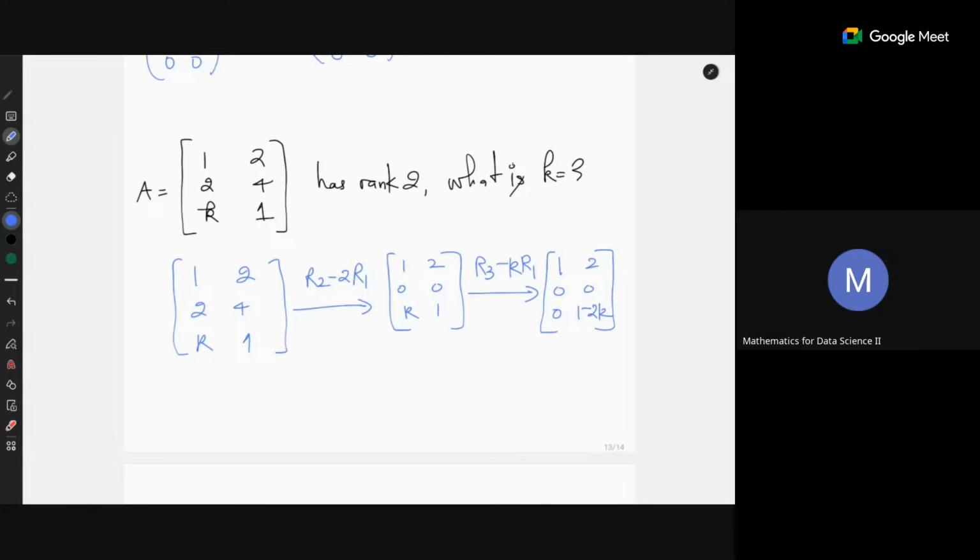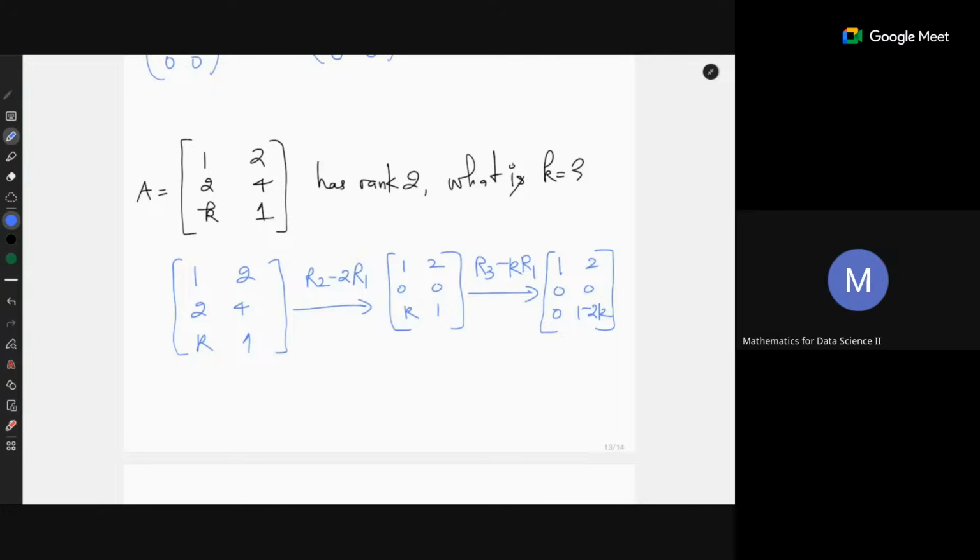Now because this has rank 2, the second row must be non-zero. Right? So we should equate this thing to 1, which will imply that K is 0.